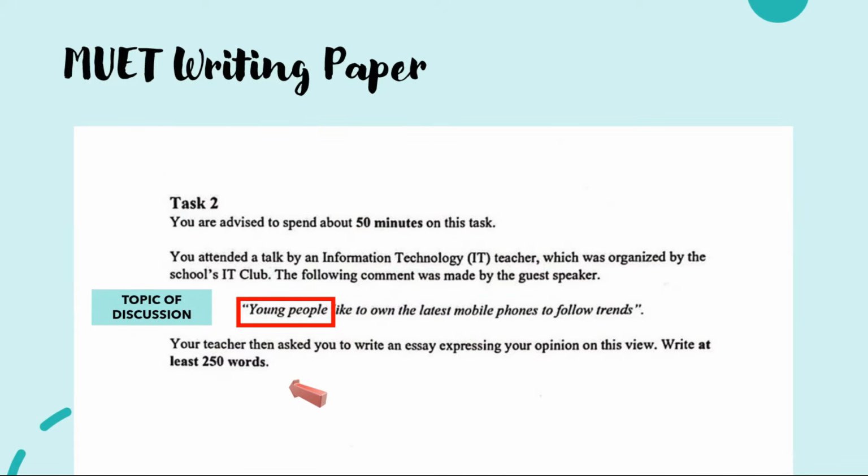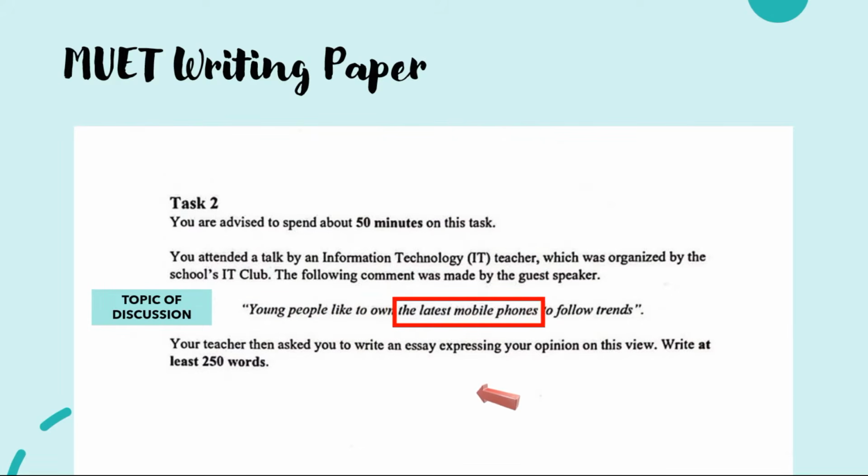Young people. This relates to the people who are between 18 to 24 years old. They might still be studying or have just graduated, or they may also be still looking for a job or has just started working. So we are talking about someone who may not be financially stable yet.